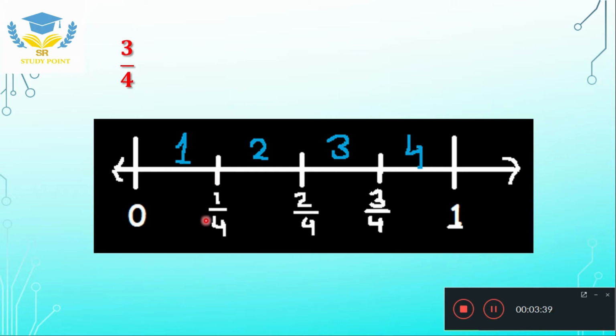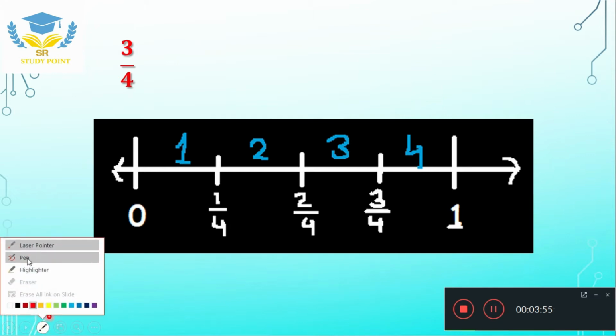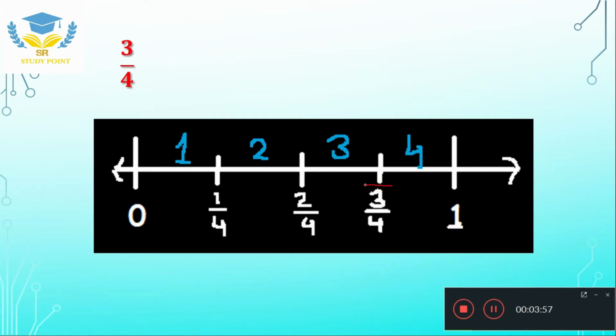So the first part will be called 1/4, the second part 2/4, and the third part 3/4. So our answer is 3 by 4. If somebody asks where is 3 by 4, 3 by 4 is here.